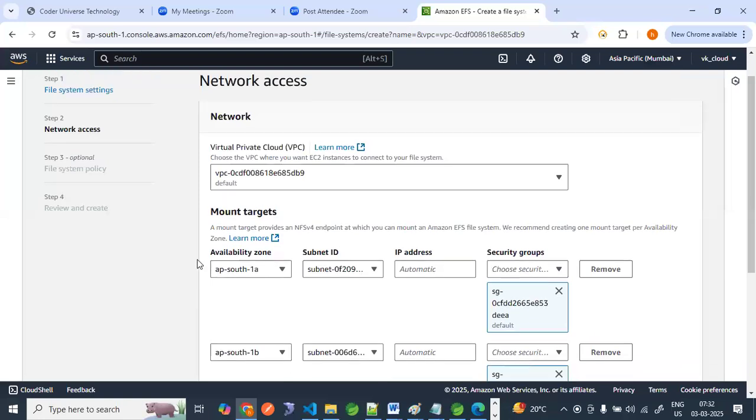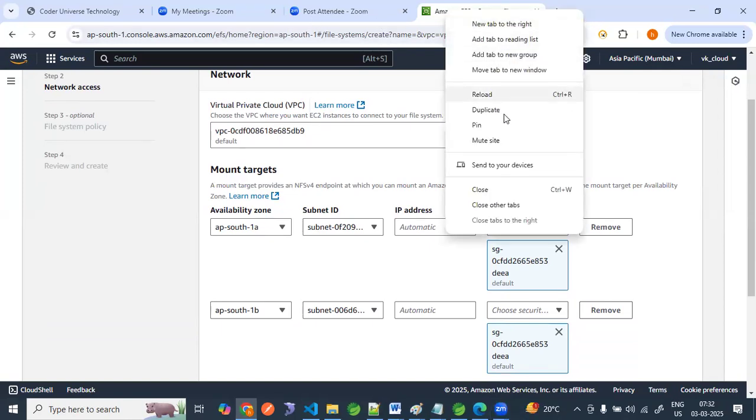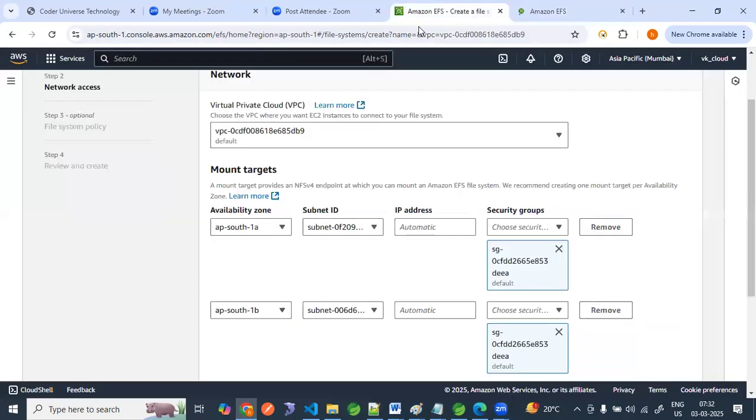Now it is asking for a mount target. A mount target provides an NFS endpoint at which you can mount Amazon EFS. So we need to give a security group here. Let me create one security group. We can create a security group in the security group section. We will use our own security group. Okay, one second.